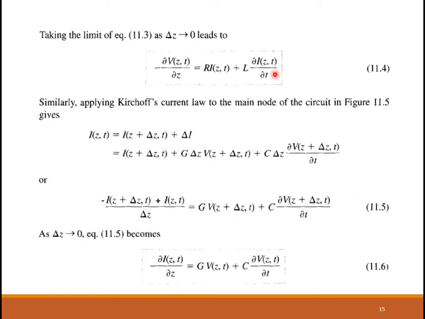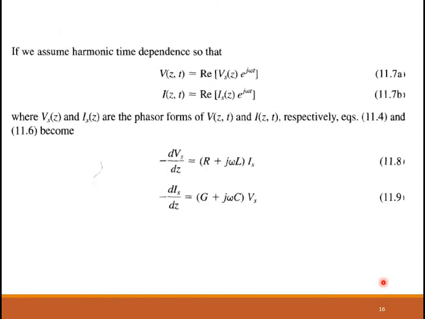And here again, like in the previous case, as delta Z tends to 0, I can write this term as minus dou I z,t by dou z is equal to, this term remains this way. This delta z is tending to 0, so I'm not writing it again. So that's how you get equations 11.4 and 11.6. I've already explained this in the previous lectures.